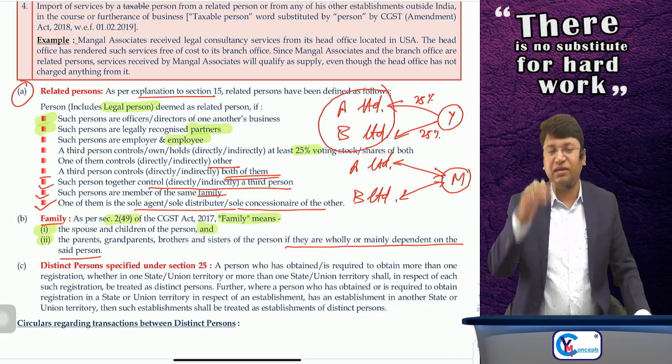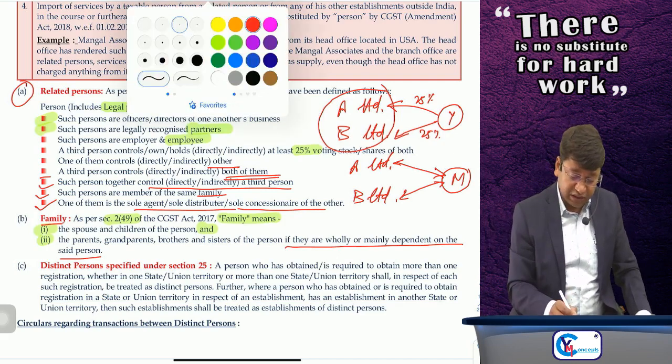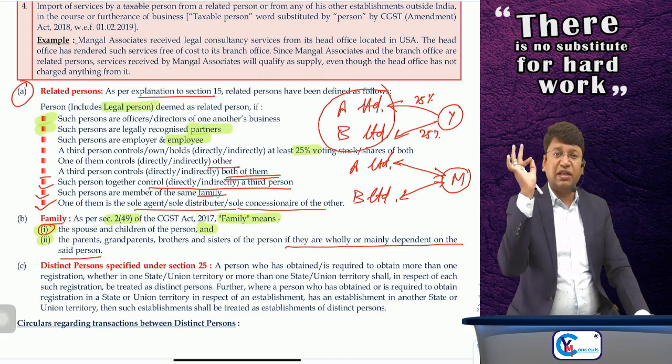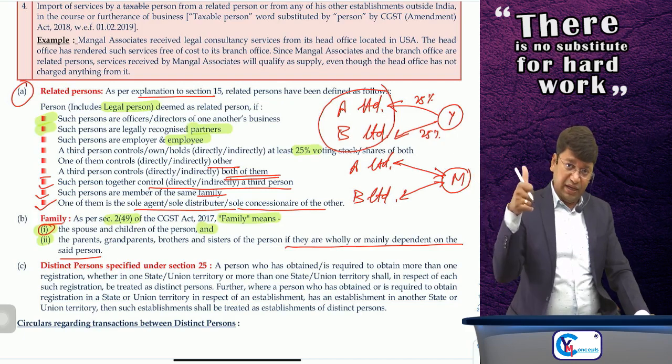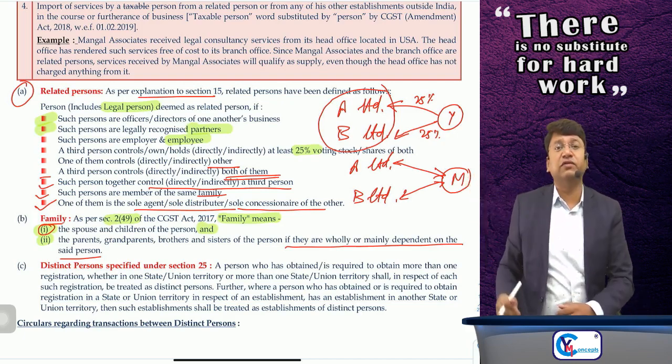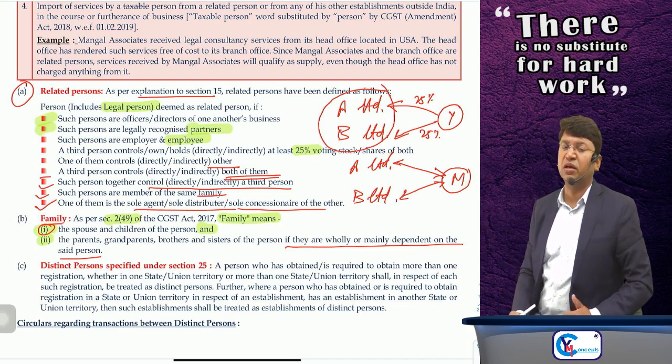Not related. But in the case of spouse and children, they are always related whether they are dependent or not. Done. So you have to give the answer very carefully, because all these points will define whether it will be covered in the scope of the term supply or not.